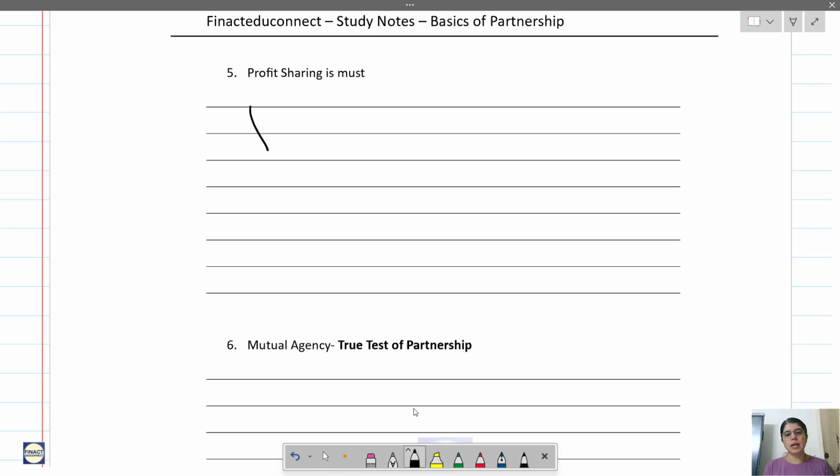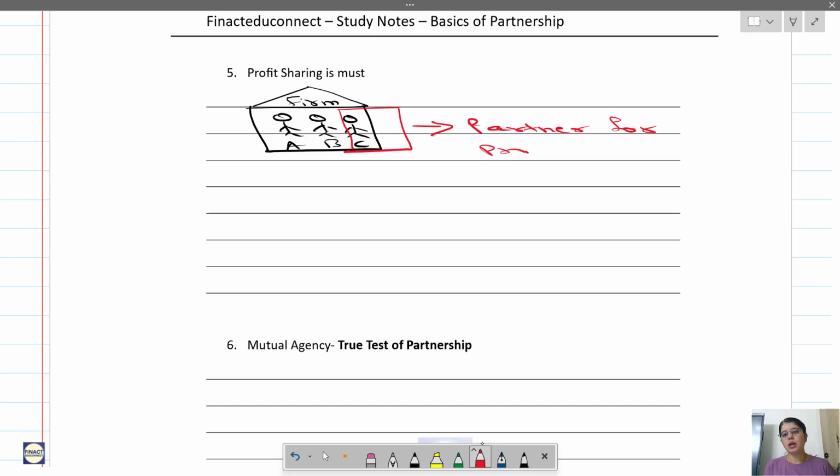Let us understand. Let's say it's a partnership firm with 3 partners, A, B and C. Now out of this, C is a partner for profits only.